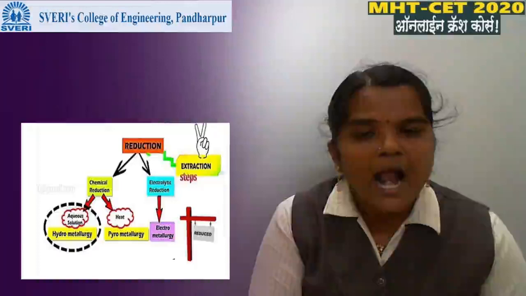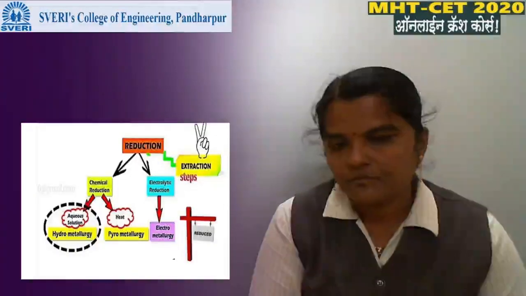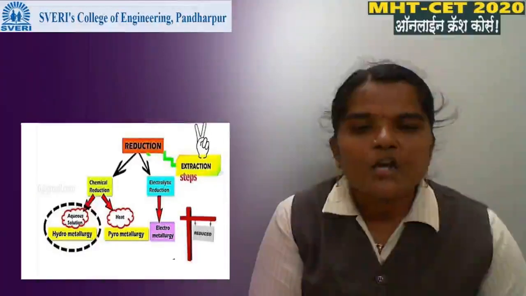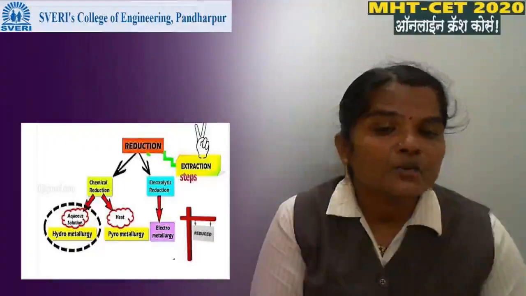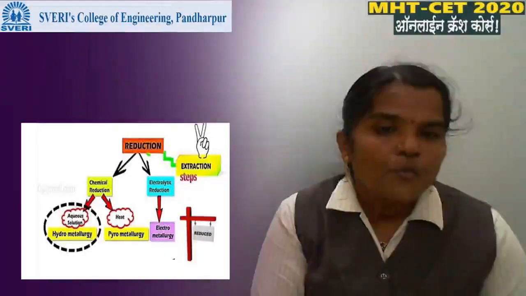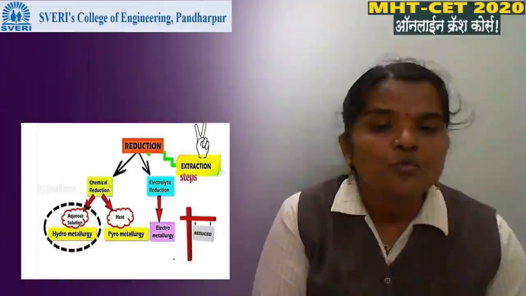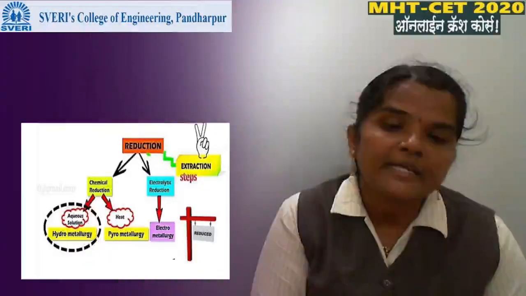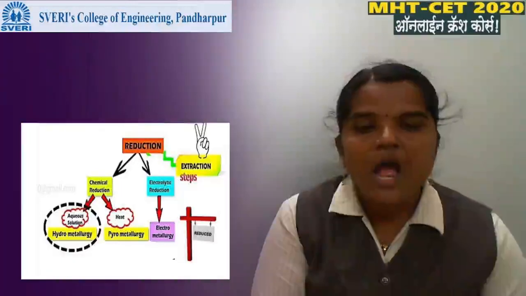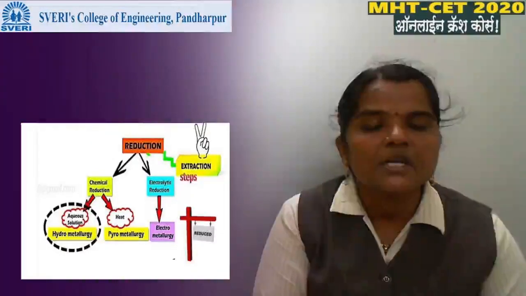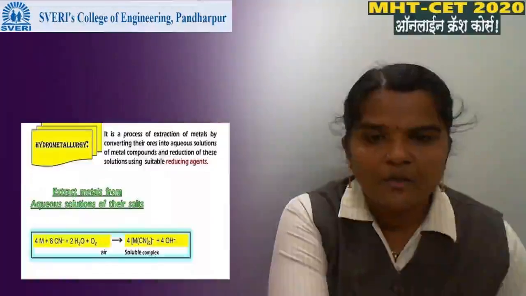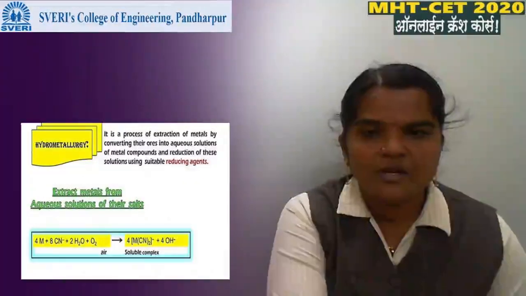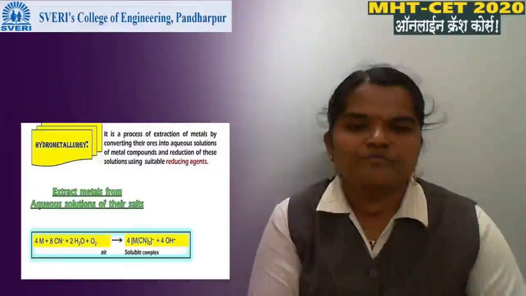What is meant by hydrometallurgy? When an aqueous solution is used, aqua means water, then it is known as hydrometallurgy. When we heat the ore, then it is known as pyrometallurgy. And when an electrode is used there, then it is known as electrometallurgy. Okay? Then first is hydrometallurgy.